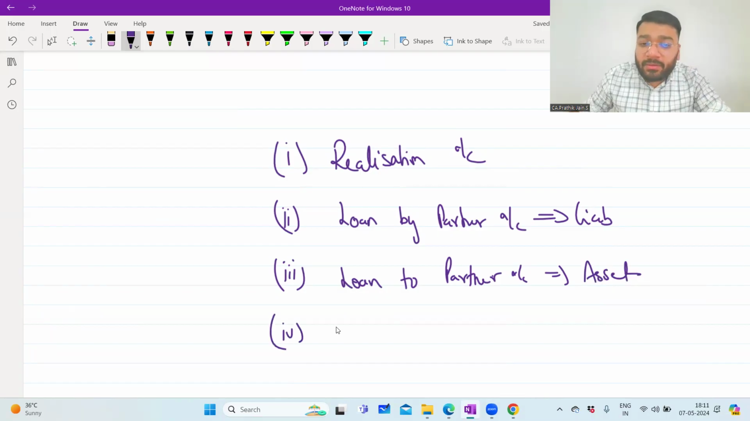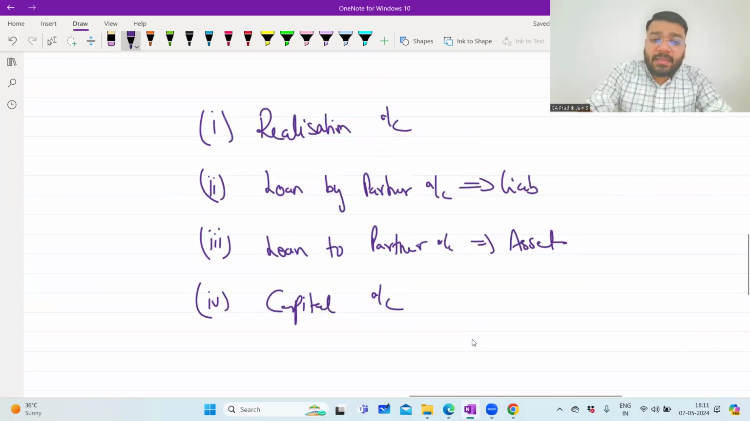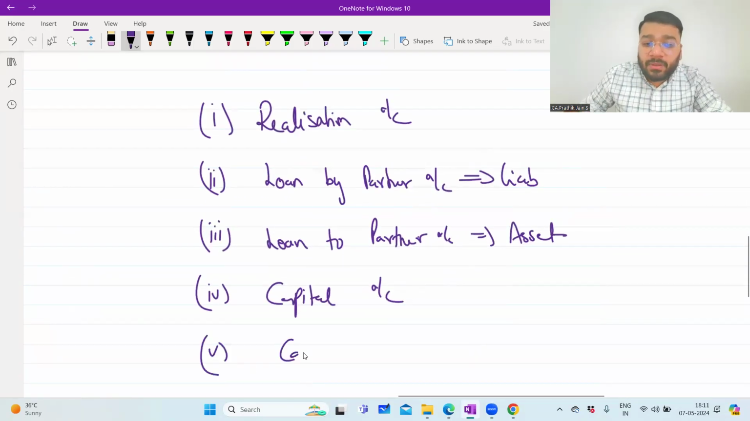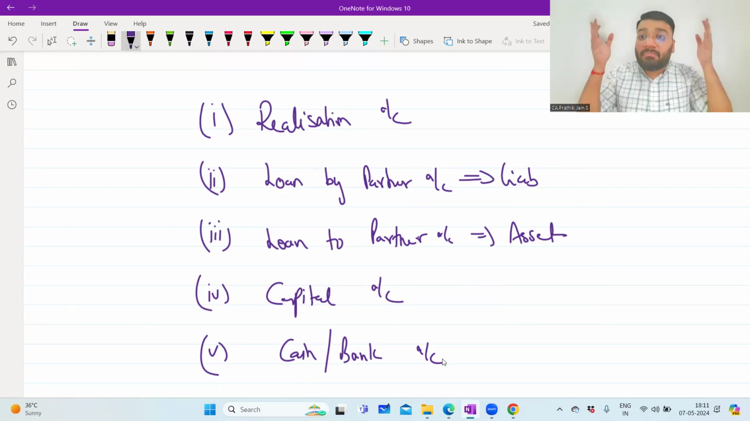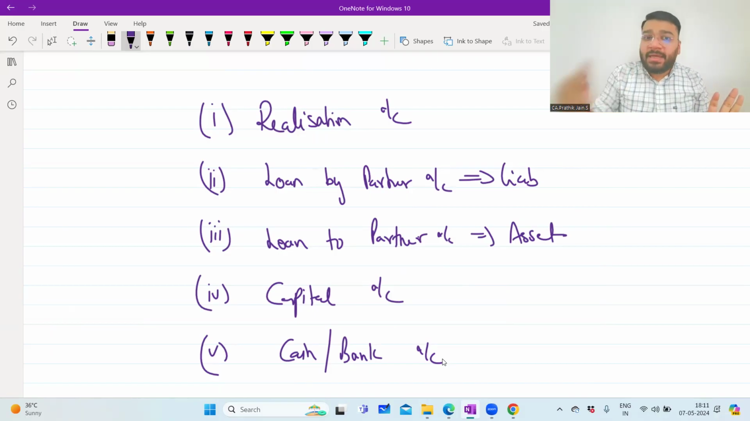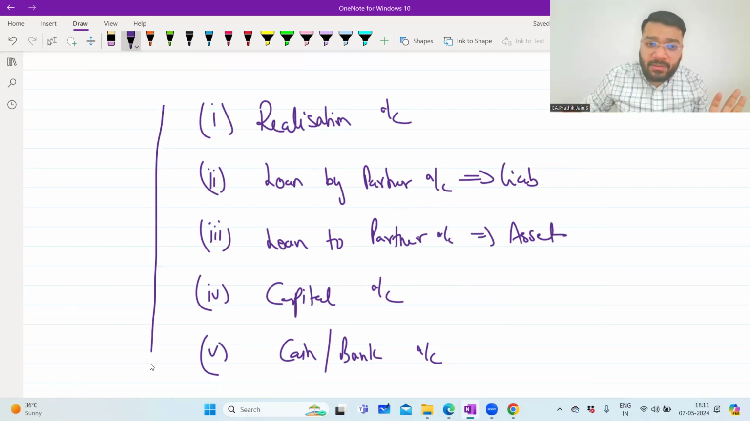The fourth account will be your capital account, and the last, fifth account, will be your cash or bank account. The question will tell you very clearly whether they want the cash or the bank ledger opened. If they say they want the bank ledger, then whatever money is in cash, you have to put everything in bank. If they say they want only cash in hand, then whatever balance is there in the bank, you have to shift it to cash. So you will close all the accounts and merge them with these 5 accounts, and gradually, in the very same order, you will keep on closing the accounts.